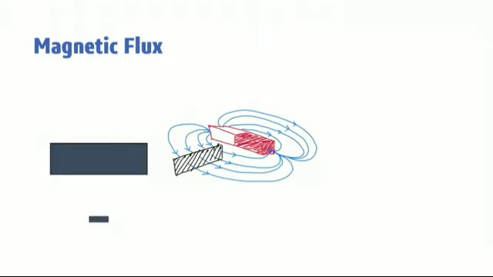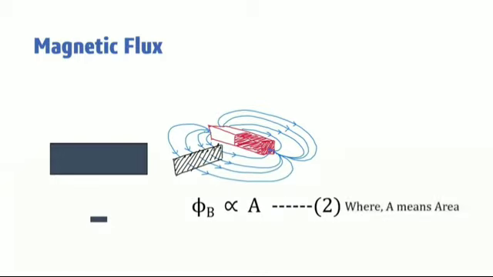If the magnetic field B vector is uniform over the area A and is perpendicular to the area, then the above equation becomes phi B is equal to BA.